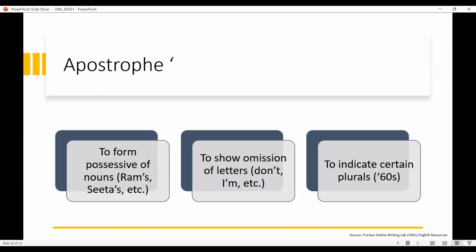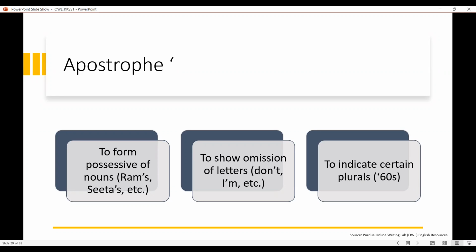When we want to show the possessive of a noun, for example, these shoes belong to Ram, we say Ram's shoes. In such cases, we use an apostrophe to show the belongingness of that particular thing to that person. And the second way of using an apostrophe is to show omission of letters.